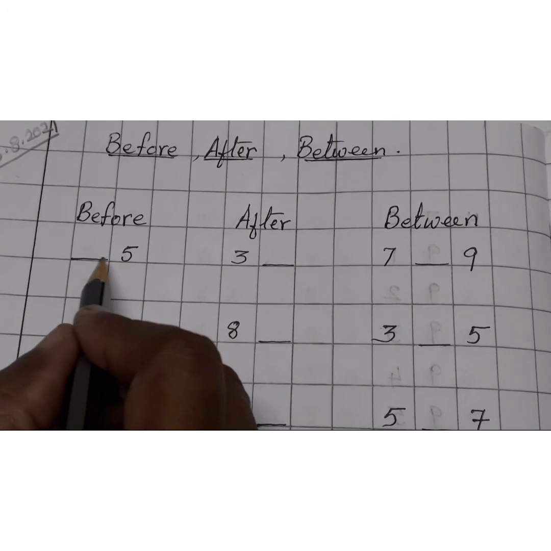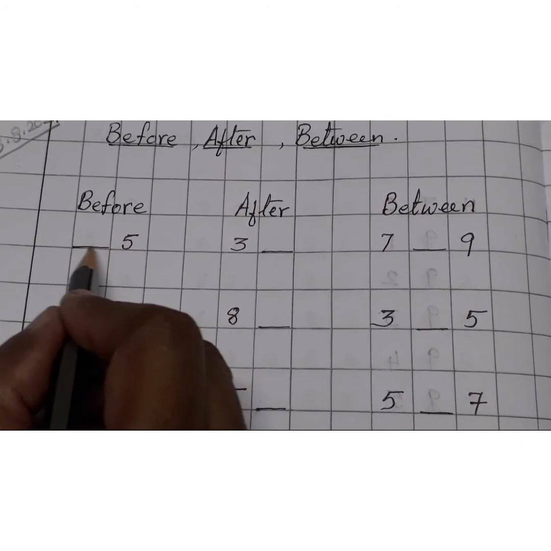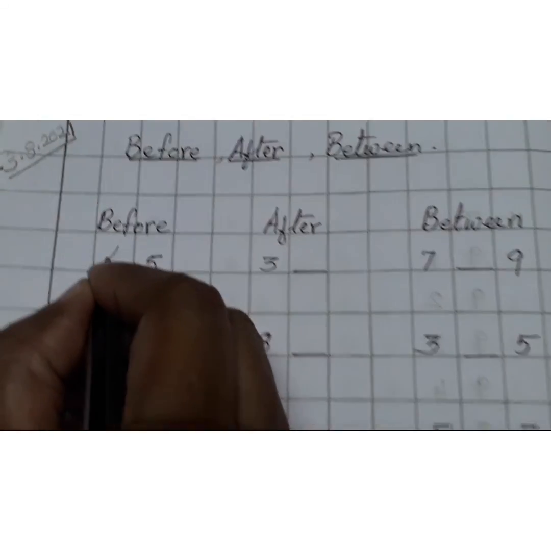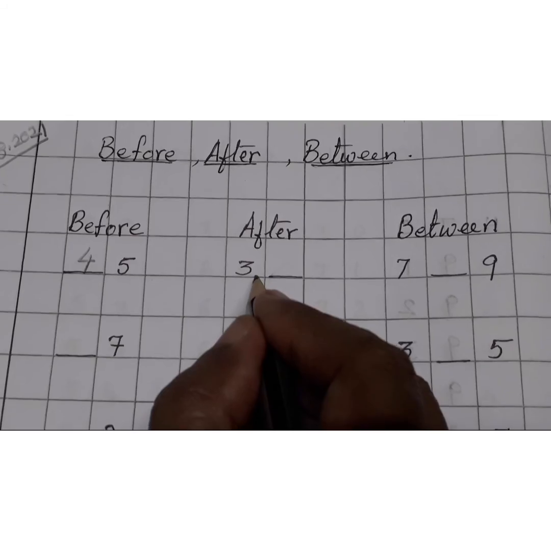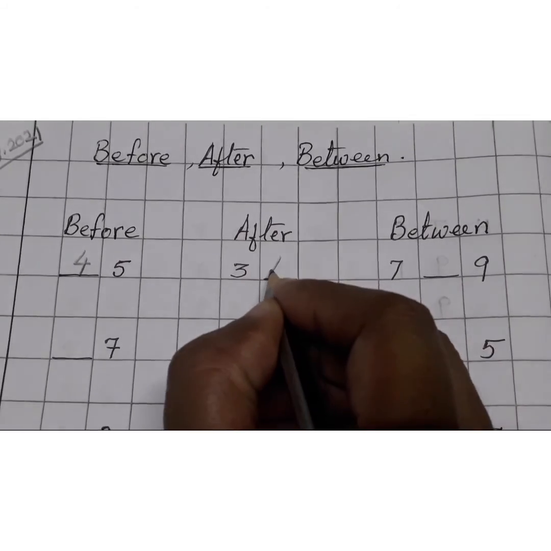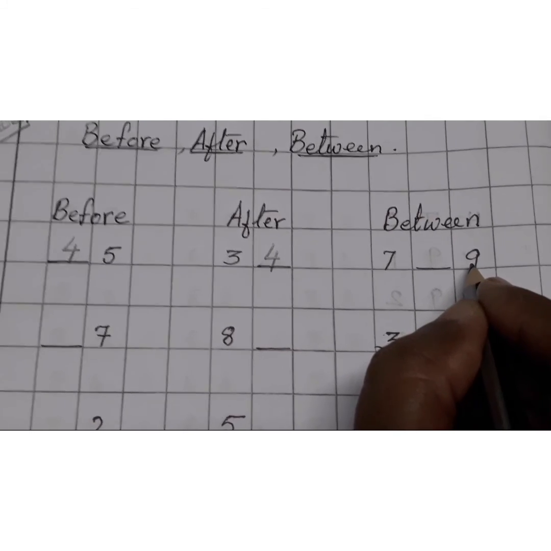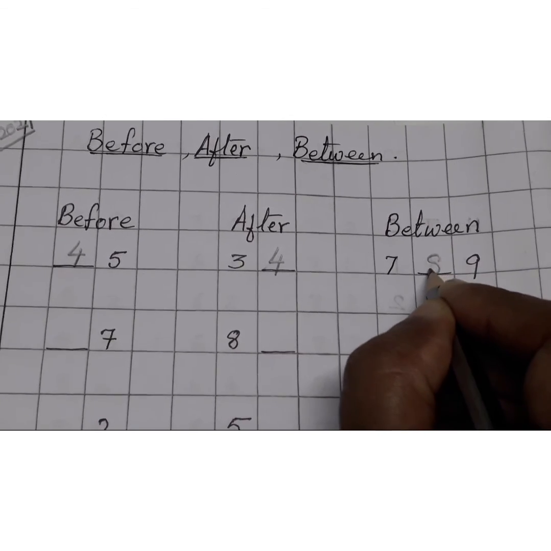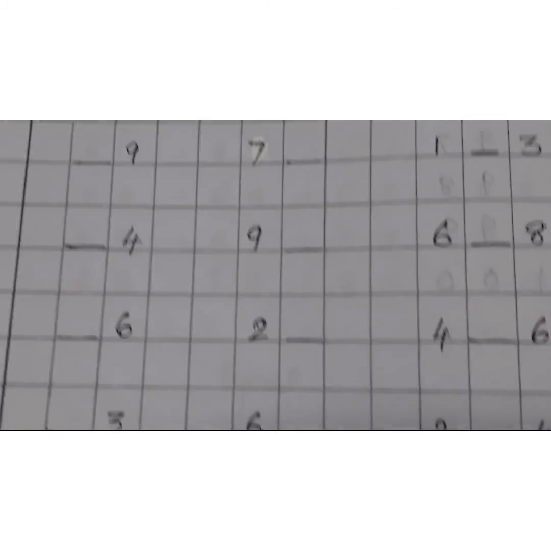Understood, children? Before 5, what comes? Which number comes before 5? 4. And after 3, which number comes, children? 4. Between 7 and 9? 8. Understood, children? The rest you have to do as homework.